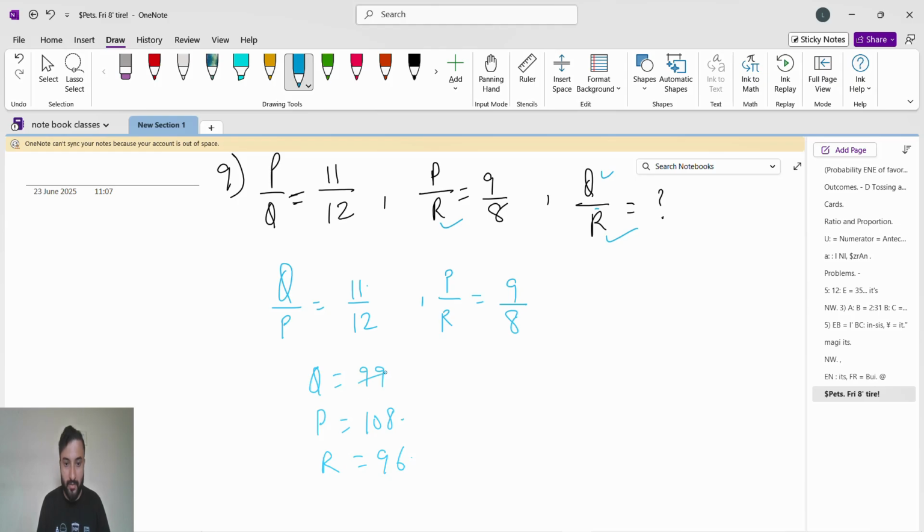So 99 divided by 3 gives 33, 108 gives 36, and 96 gives 32. Again all will get divided by 3, so 33 divided by 3 is 11, then 36 divided by 3 is 12, then 32 divided by 3, no, 32 will not get divided by 3.